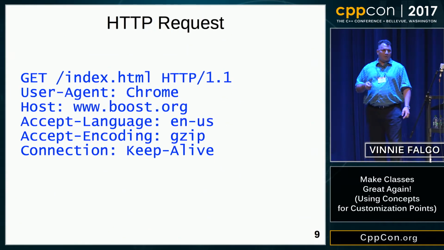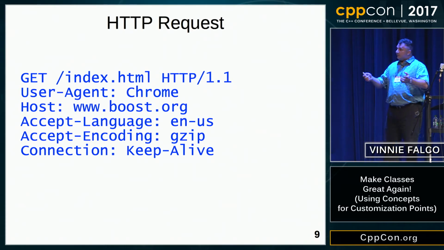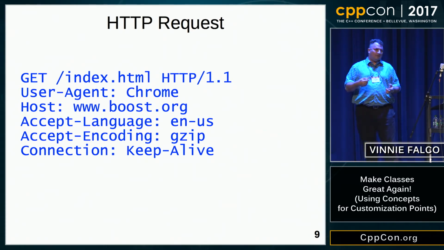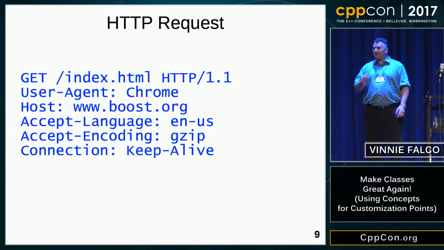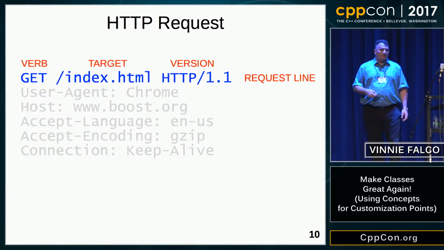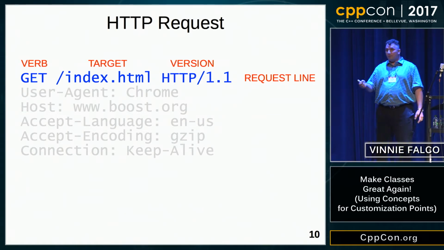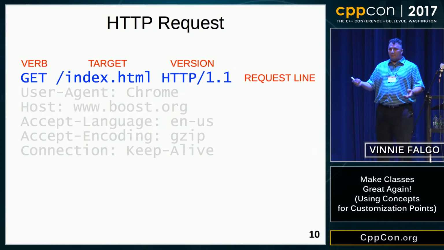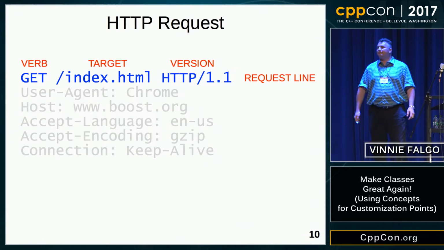So an HTTP request looks like this. Now, the first thing that you notice is that it's text. It's a readable protocol. It was designed a long time ago. There's some words in it that you might recognize. That first line is called the request line. It contains the verb, GET, the thing that you want to do. Then the target, index.html, that's you want to get that file, presumably, and then a version, which is useful.